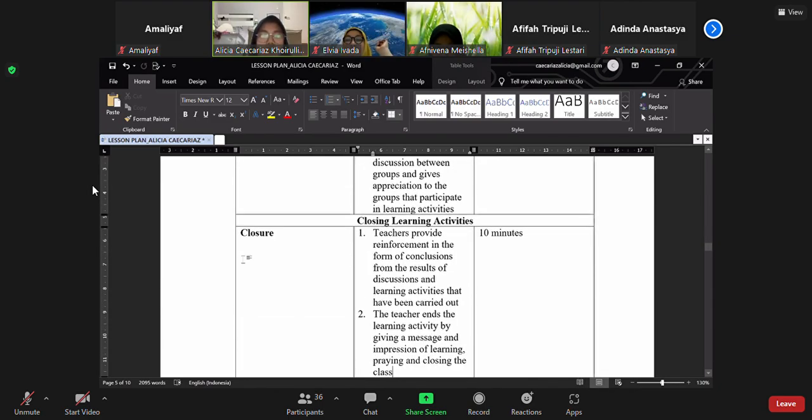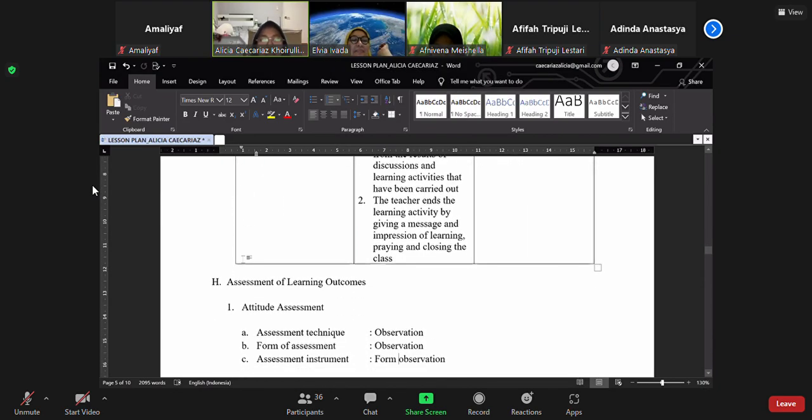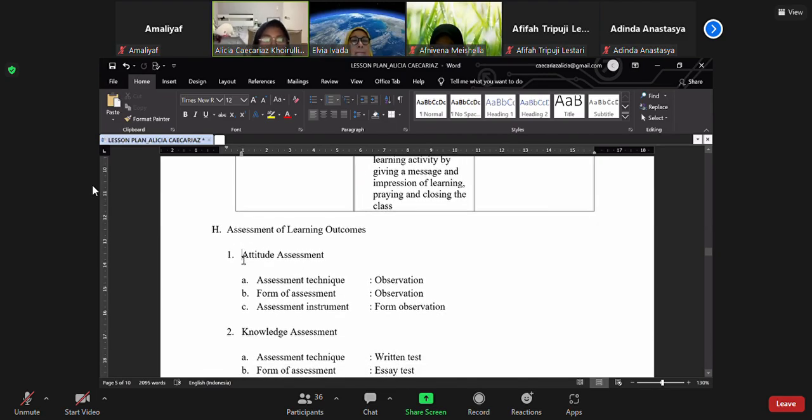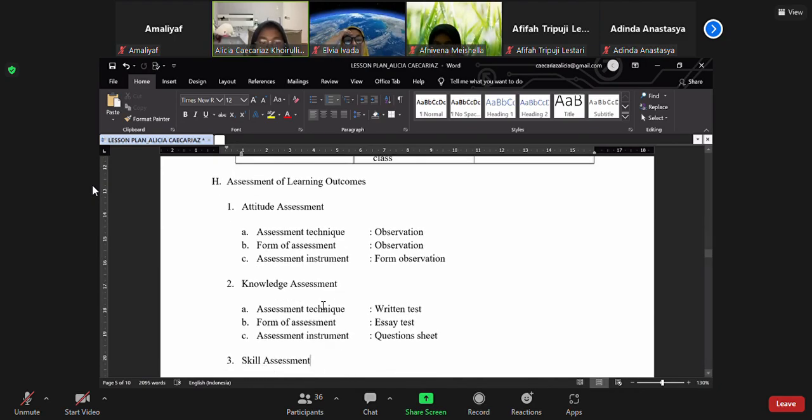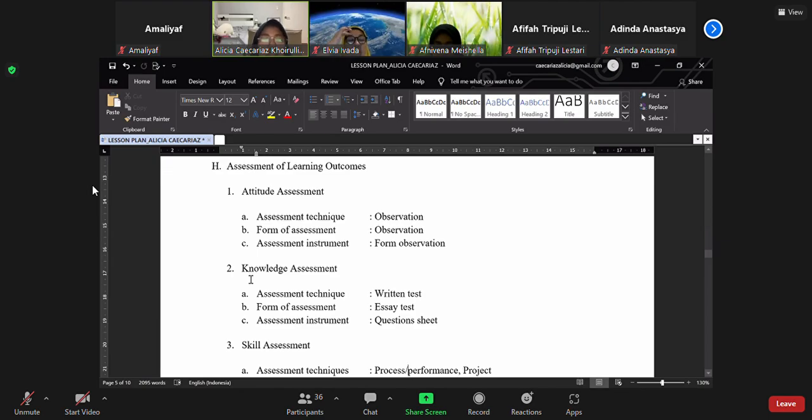Next, the closing learning activities are the same as the first meeting, ma'am. And this last point is assessment of learning outcomes. In 1, attitude assessment: the assessment technique is observation, the form of assessment is observation, and the assessment instrument is an observation form. And 2, knowledge assessment: the assessment technique is a written test, the form is an essay test, and the assessment instrument is a question sheet.